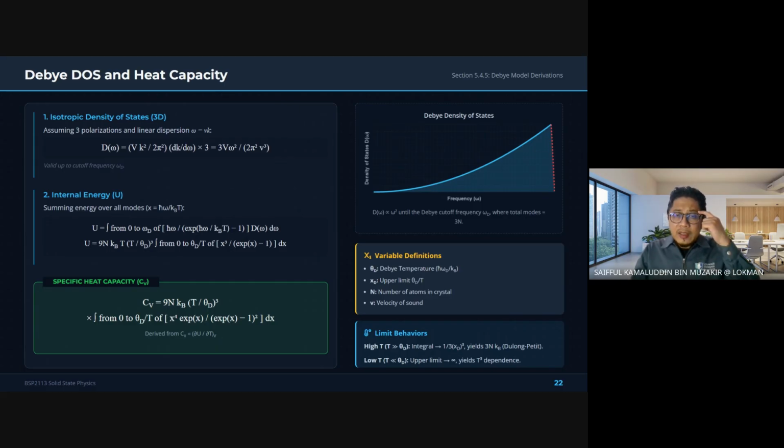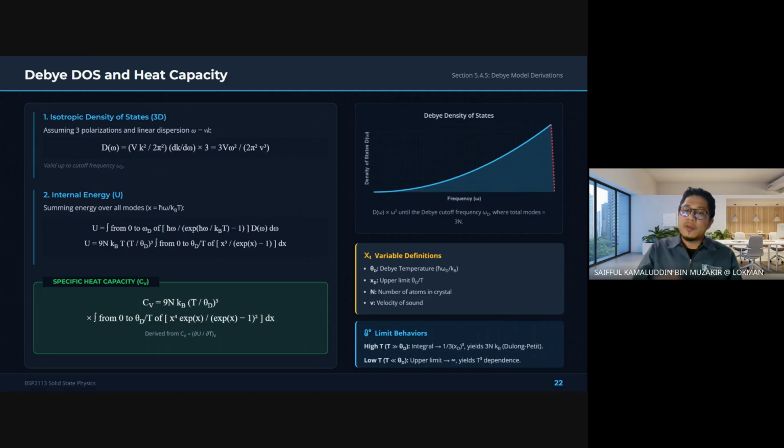So after we have calculated the internal energy, we can determine the heat capacity. That is the methodology. Again, first, count how many vibrational modes are available at different frequency, and then we determine how those modes are populated at a given temperature, from low temperature to increasing temperature. Third, combine the information from the first and second step to find internal energy, or U. So after we can find the U, we can determine the heat capacity.